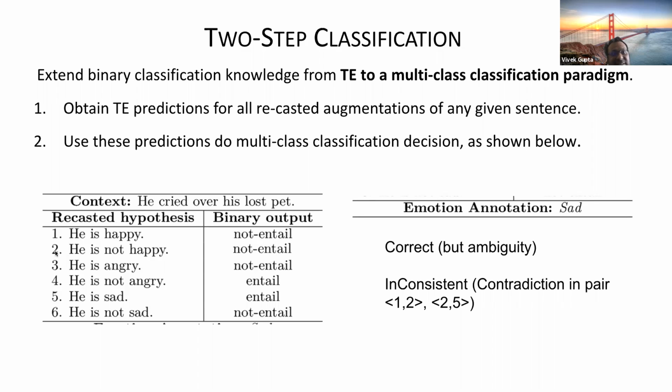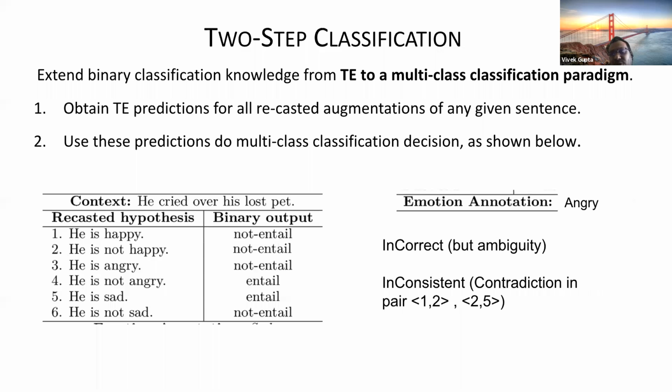Similarly, there is inconsistency between 2 and 5. "He is not happy" is not entail. That means "he's sad" should not be entail. So in these two pairs also we can say that the model is contradicting its own belief, it's not consistent with its own prediction. It might happen that the model is so inconsistent that it can finally give the wrong answer also. So it's incorrect, ambiguous, as well as inconsistent. All these cases are possible.